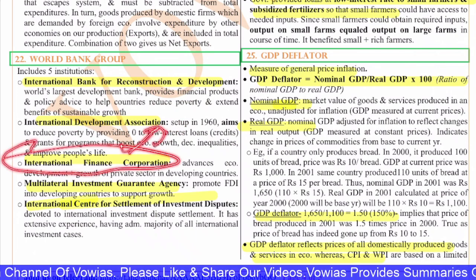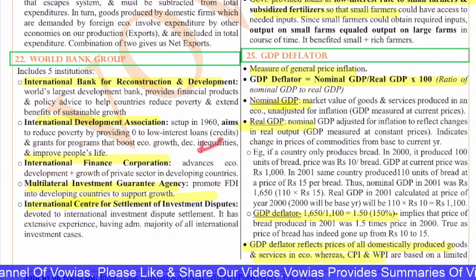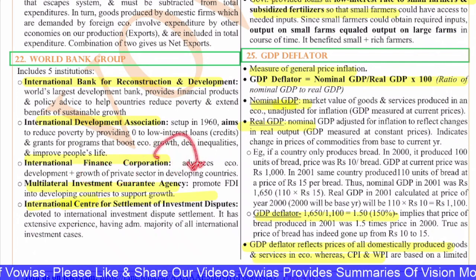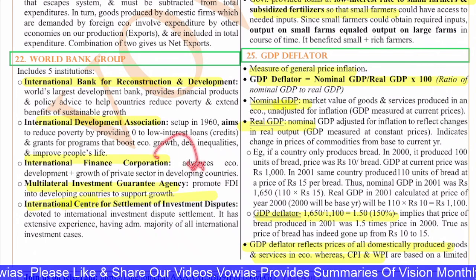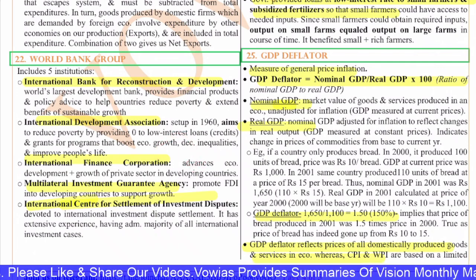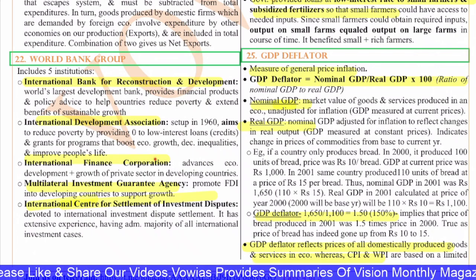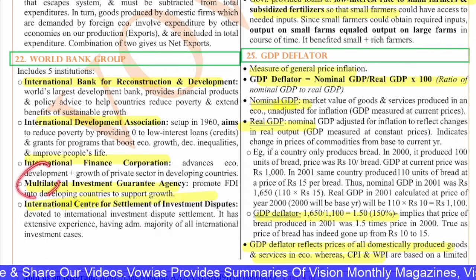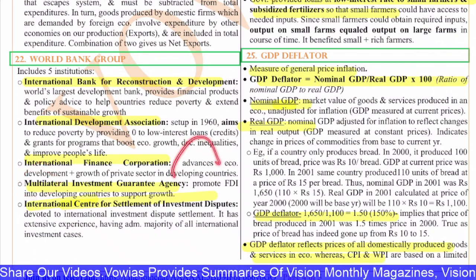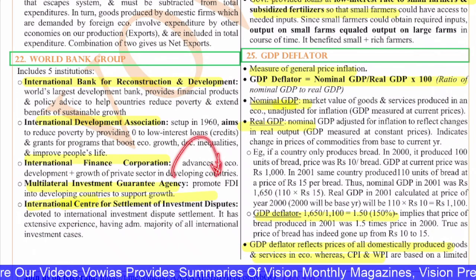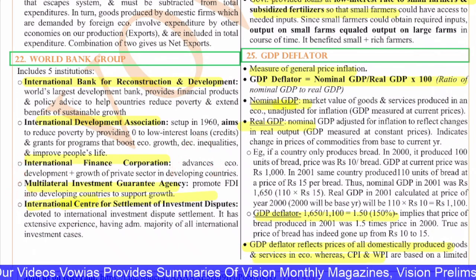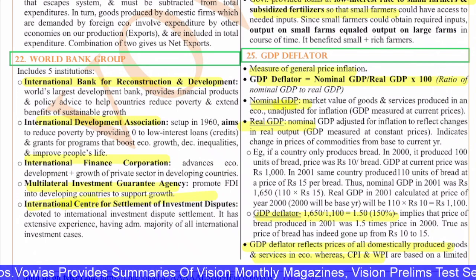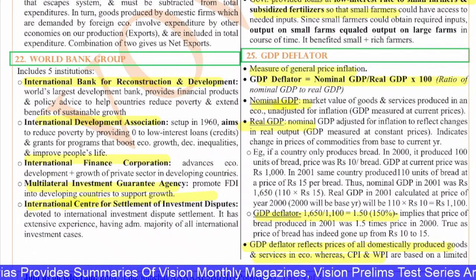Next is the International Finance Corporation, IFC. This is to advance economic development and the growth of the private sector in developing countries. So private companies should invest in these developing countries for their development, and this is guaranteed by the International Finance Corporation. Next, you have the Multilateral Investment Guarantee Agency. This promotes FDI into developing countries and supports growth. So both the IFC and the Multilateral Investment Guarantee Agency are for investments. One is for FDI and the other is for the advancement of the private sector in developing countries.